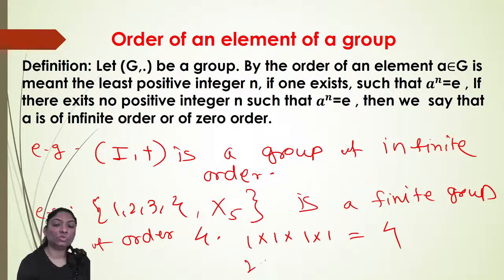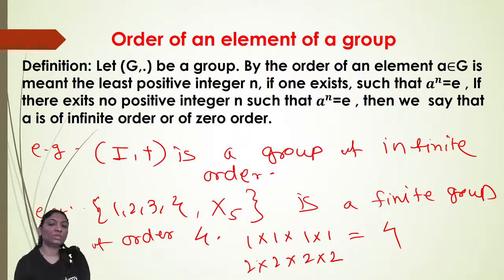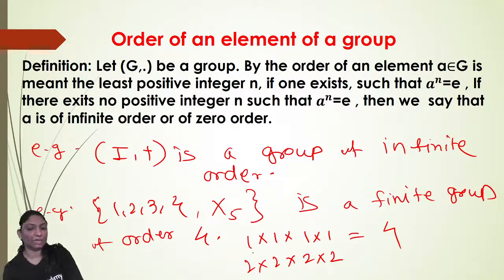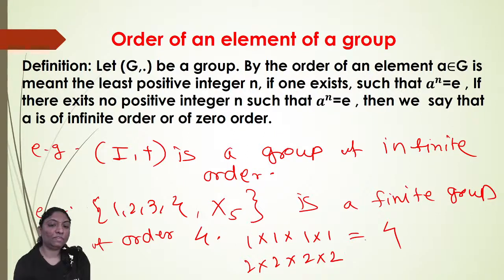Now 2 into 2 into 2 into 2, multiplication modulo 5: 2 into 2 is 4, 4 into 2 is 8, 8 into 2 is 16. When divided by 5, the remainder is 1, the identity element. It means 2 raised to 4 is equal to 1.